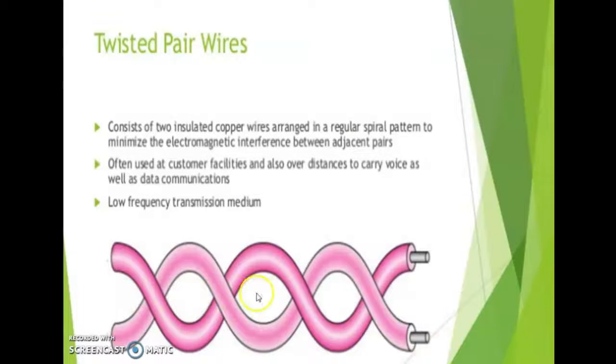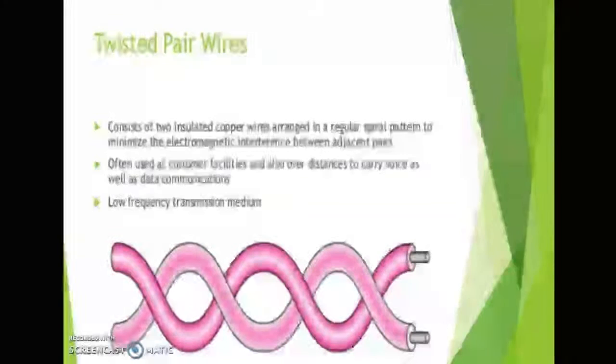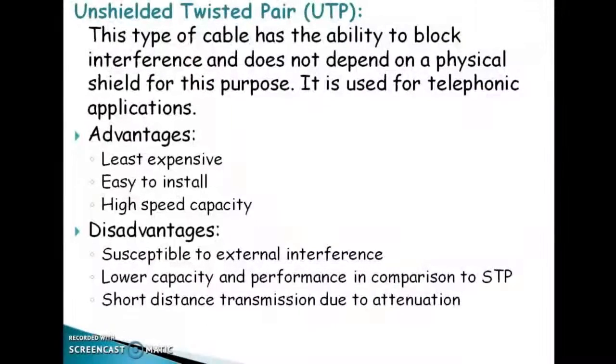They are often used at customer facilities and also over distances to carry voice as well as data communications. It is a low frequency transmission medium. Two different types of twisted pair wires are there: unshielded twisted pair and shielded twisted pair, UTP and STP.